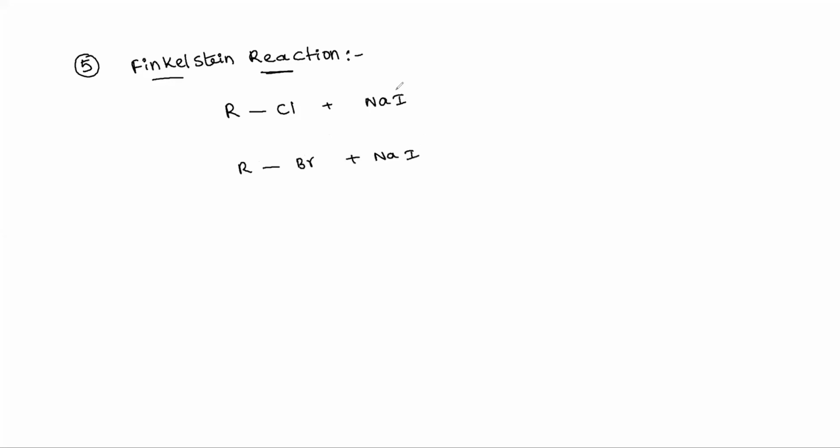Here the nucleophile is I minus, in the presence of acetone solvent. The reaction proceeds through the SN2 mechanism, which means the alkyl halides are primary or secondary only, and they produce the corresponding alkyl iodides.